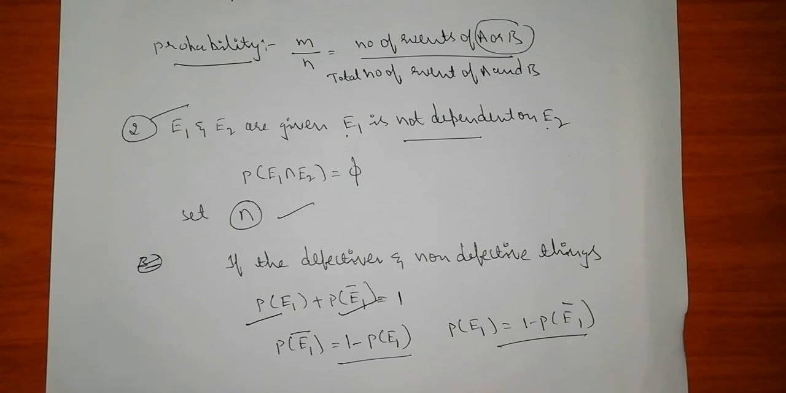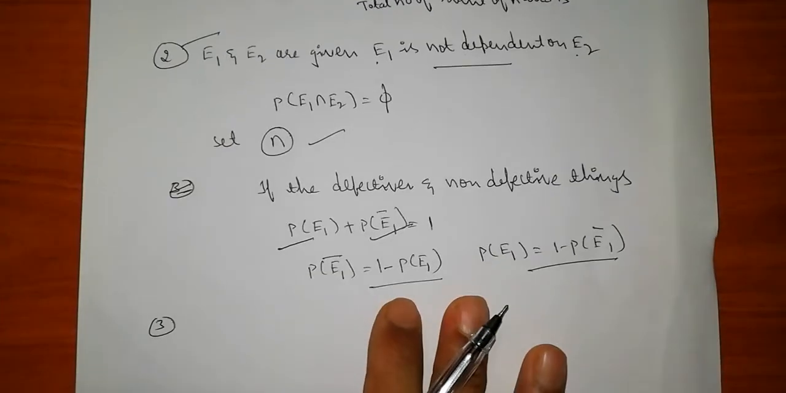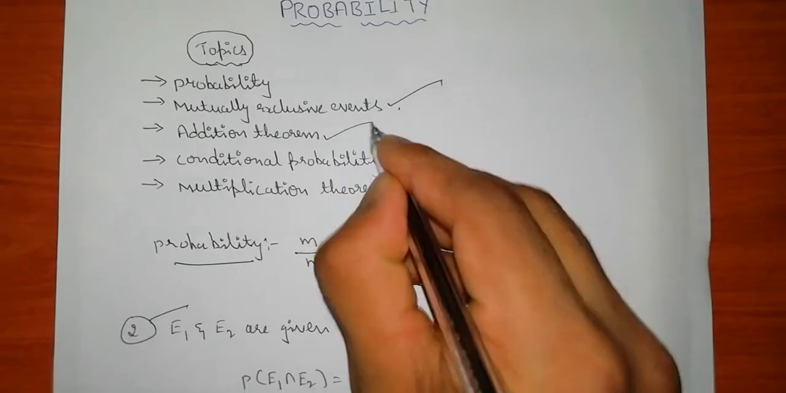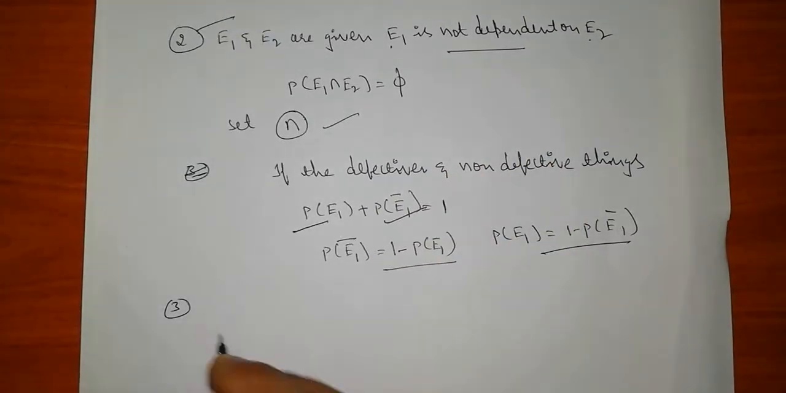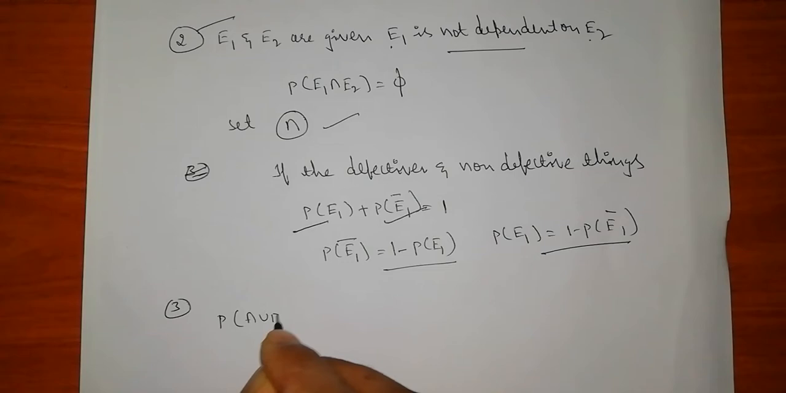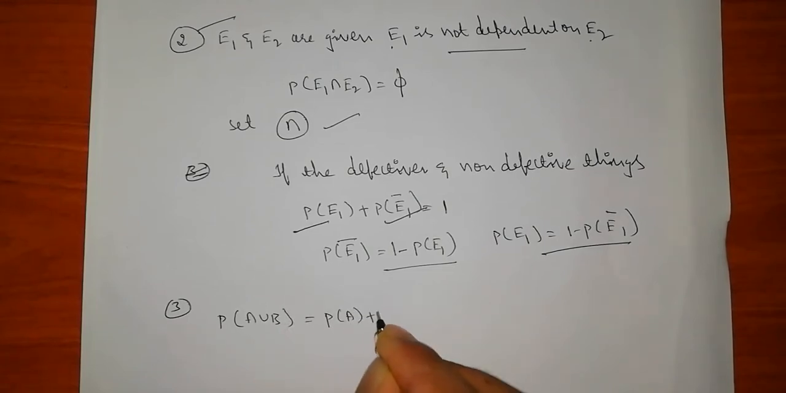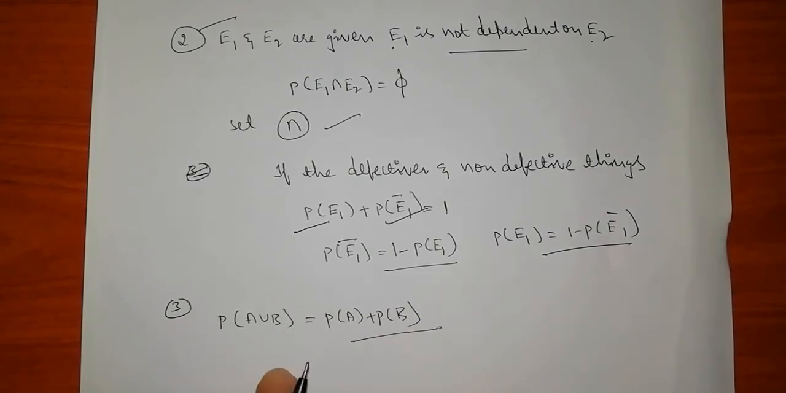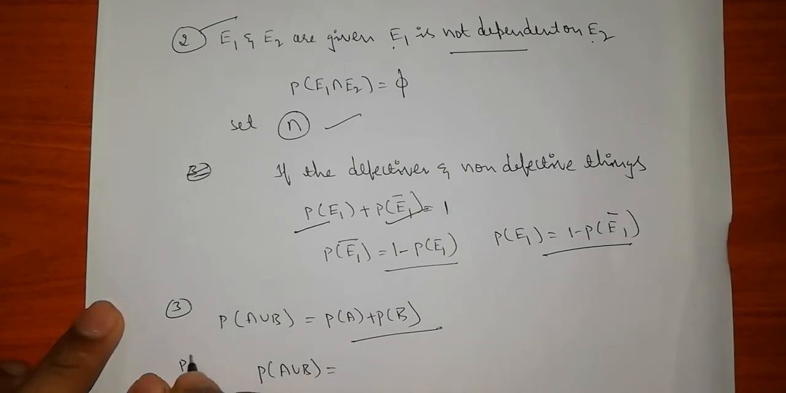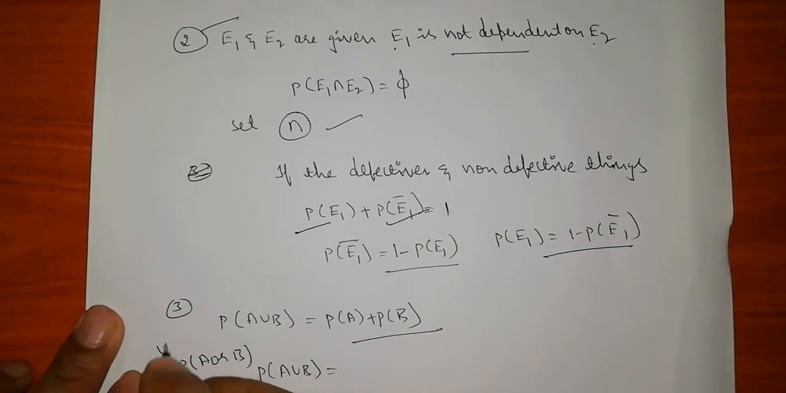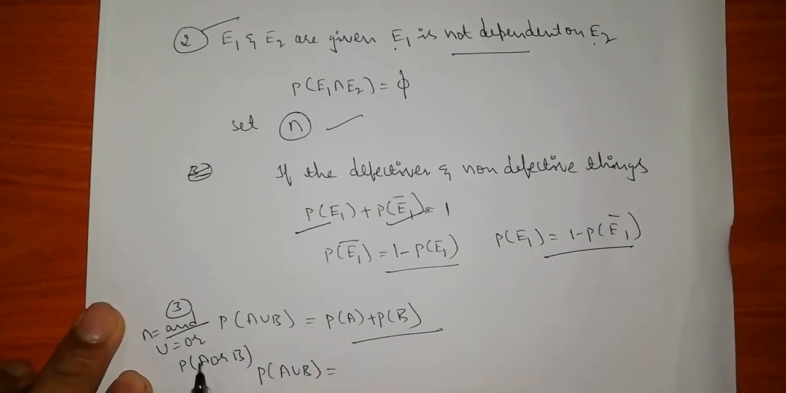Okay, you got it. So coming to the third one, the addition theorem. The addition theorem is represented like P of A union B is equal to P of A plus P of B. There is also a formula using this: P of A union B, or you can write P of A or B. Union is written like or, and intersection is written like and. This is present in the sets chapter.